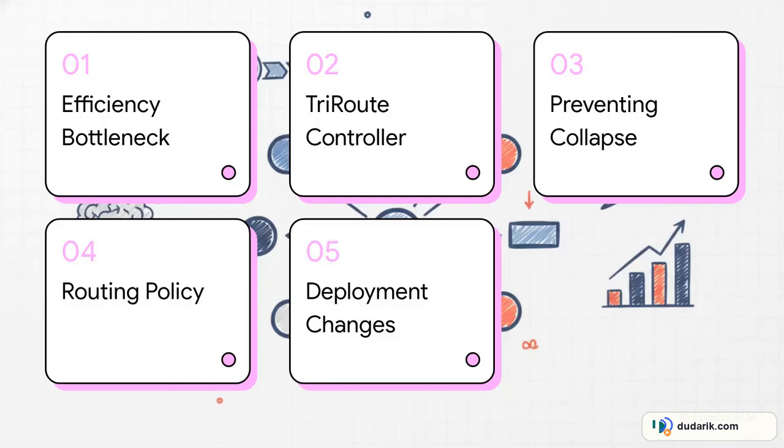All right, let's jump right in. Here is our roadmap. We'll start with the AI efficiency bottleneck, then introduce the TriRoute controller, look at how they prevent routing collapse, peek inside the routing policy, and finally discuss deployment and inference changes.